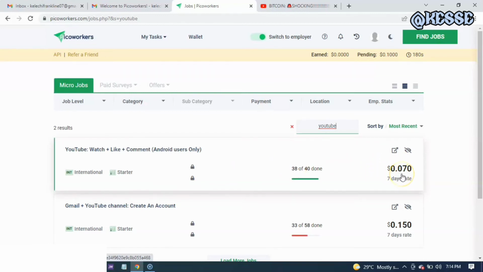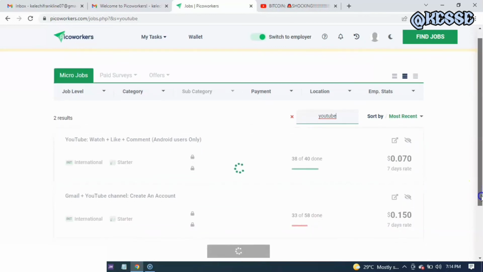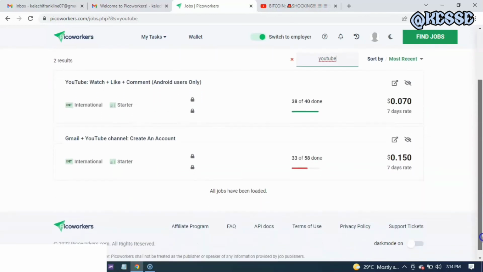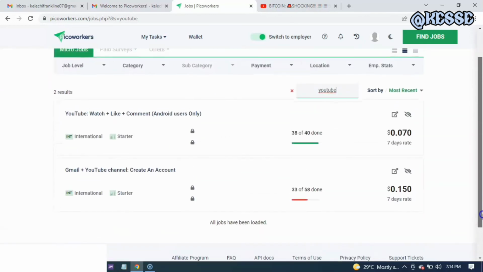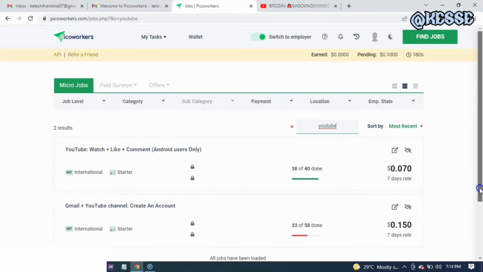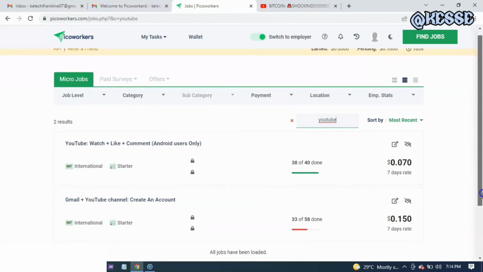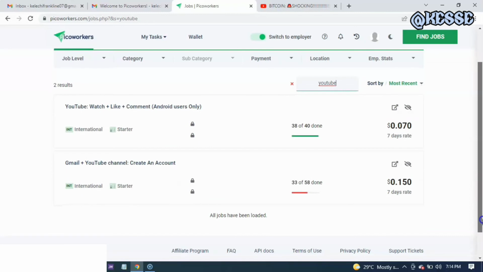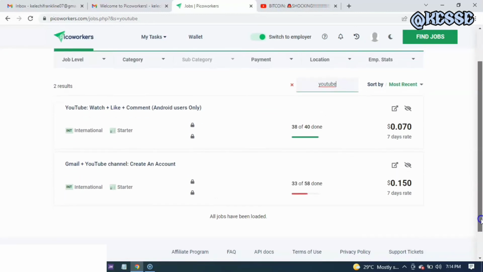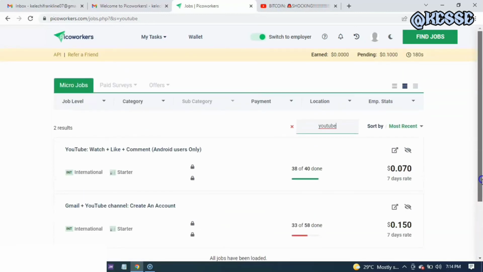So imagine if you do this thing 10 times every particular day, and you earn $10 every day. That is quite impressive, and you will earn at least $10 every single day. At the end of the month, you can withdraw a reasonable amount of money. So all you just need to do is to do all of this work and get yourself started.